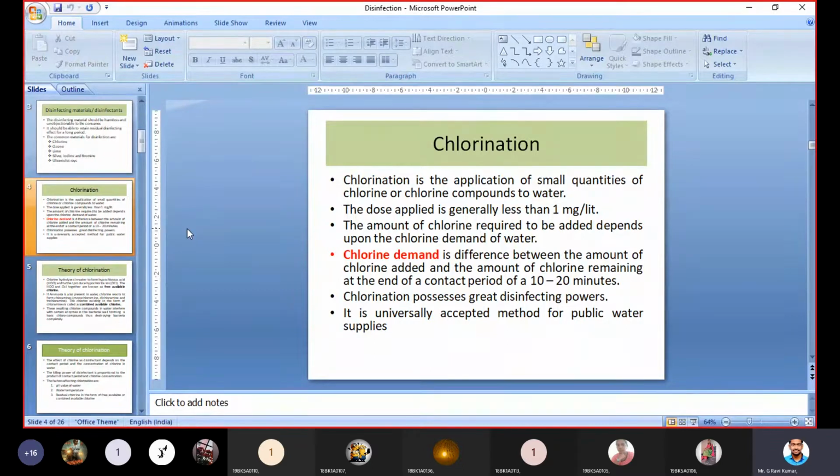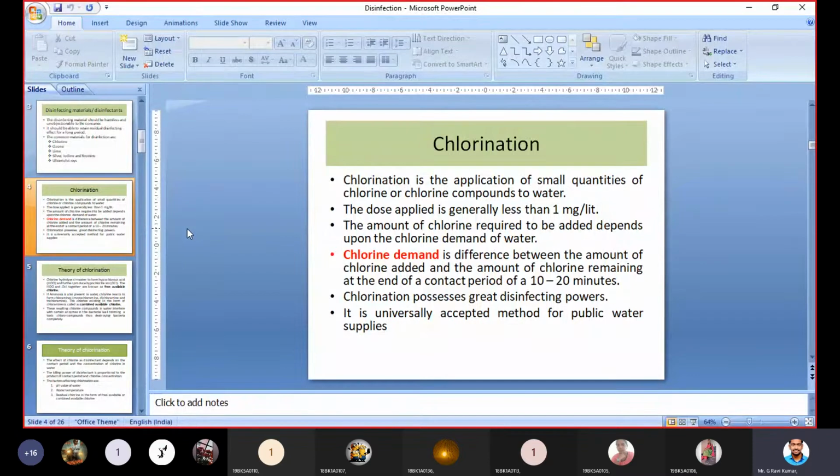Okay, and one more thing, the amount of chlorine to be added to water is nothing but the chlorine demand. It means an excess amount of chlorine we should not add to water. It causes some objectionable smell and unwanted disturbances to human beings. Excess chlorine should not be added, and deficient chlorine also we should not add, because if sufficient chlorine is not added to water, the bacteria present in water won't completely die. Understand? So that's why we have to add the exact quantity of chlorine. Okay, so that is nothing but chlorine demand.